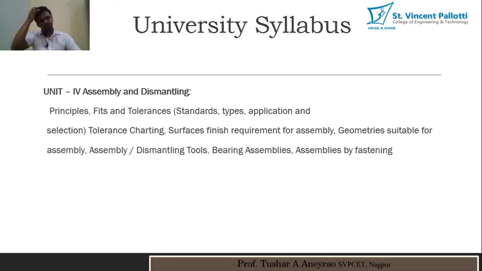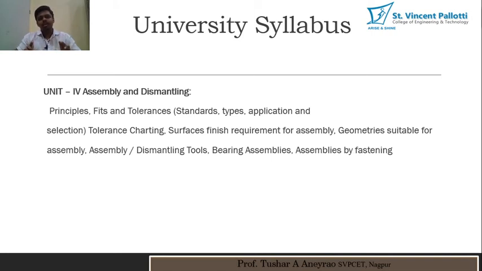Then in unit number 4, we have assembly and dismantling. For example, if you have one component engaging with some other component, take the example of two gears.